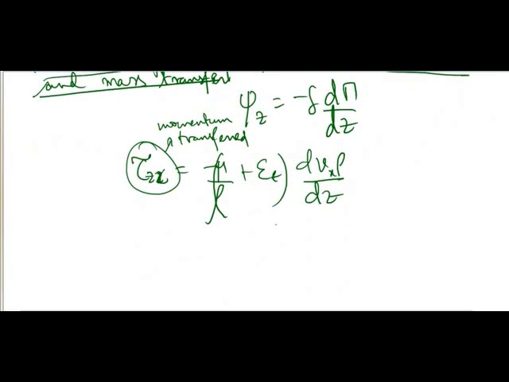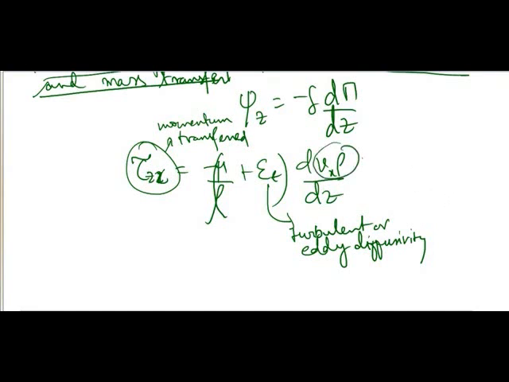What is epsilon t here? Epsilon t is known as turbulent or eddy diffusivity. What is vx rho here?